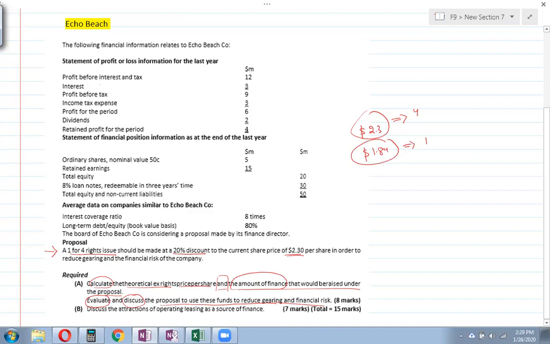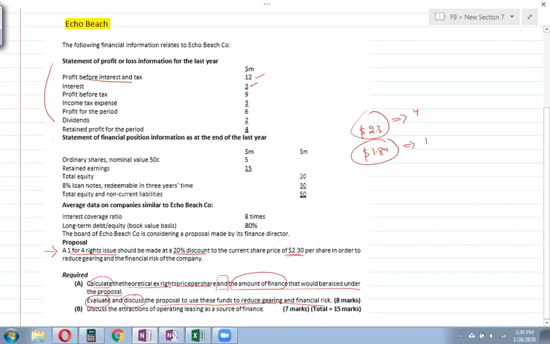Now let's see the question. The statement of profit and loss is given to you. It starts from the PBIT figure, which is $12 million, and then you have interest, $3 million, profit after tax, income tax expenses, dividends, retained earnings.